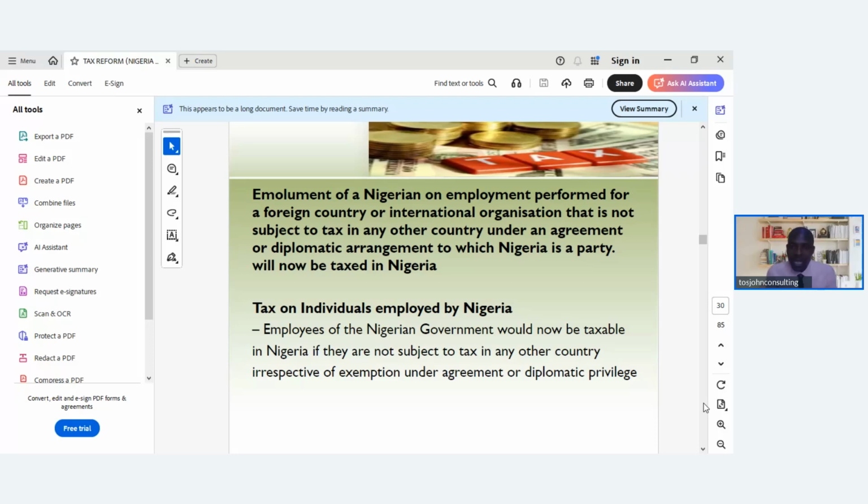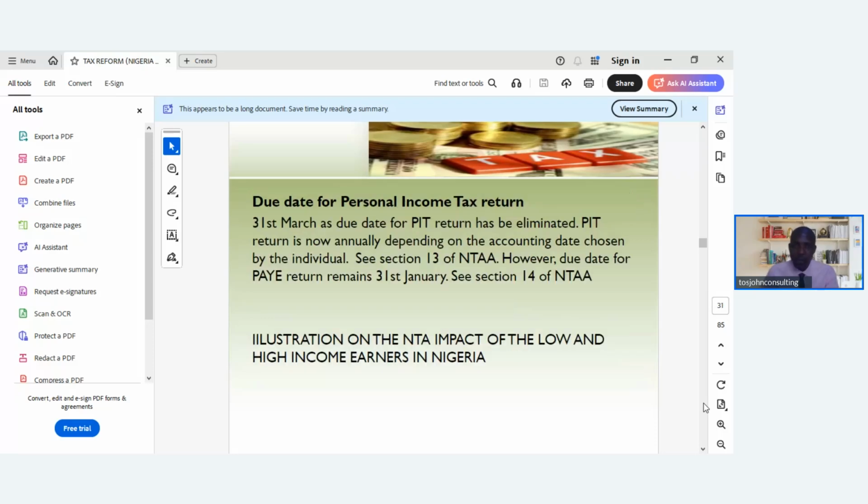Tax on individuals employed by Nigeria. Employees of the Nigerian government will now be taxable in Nigeria if they are not subject to tax in any other country, irrespective of exemption under agreement or diplomatic privilege. So employees of the government will also be taxed.